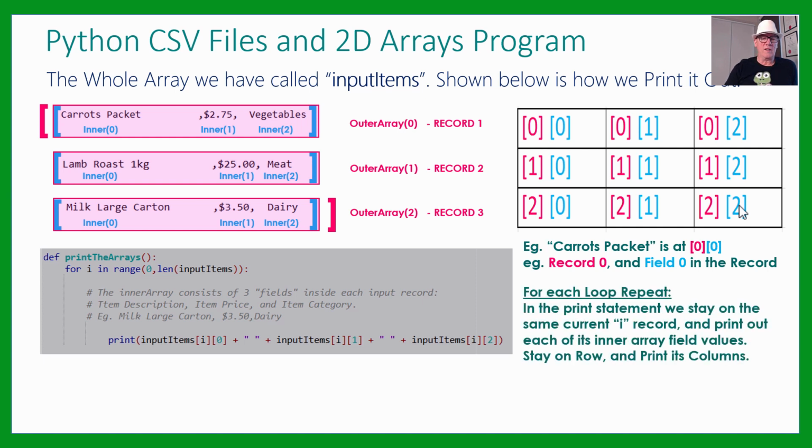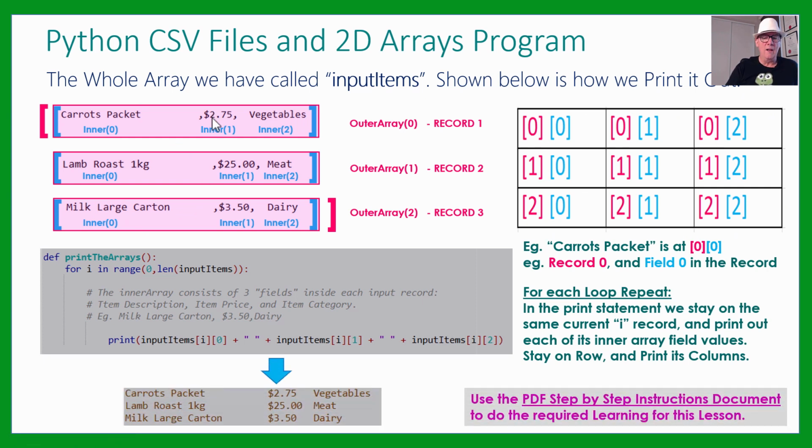So for each loop, here we're on record 1, I, and we need to get I0, I1, and I2. So that's exactly what we're printing out here. And we've called the big array not outer array, but input items, for the name of this whole set of 9 boxes here, which is our particular records we had coming in from that file that have gone into the input items array. All right, so when you run that program, it's going to print out the contents of the records neatly so we can read them all on the screen.